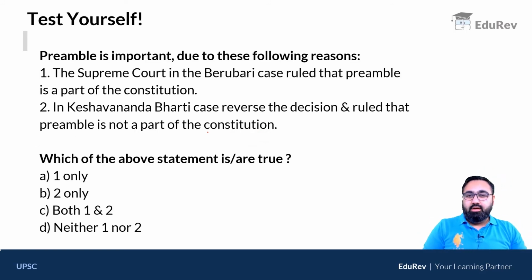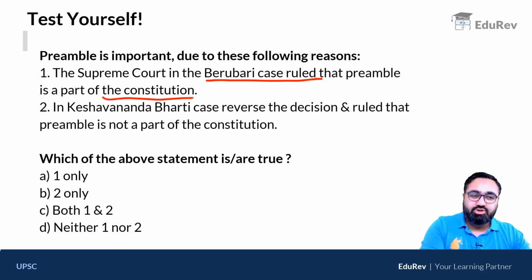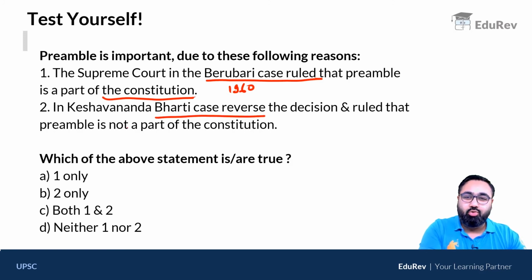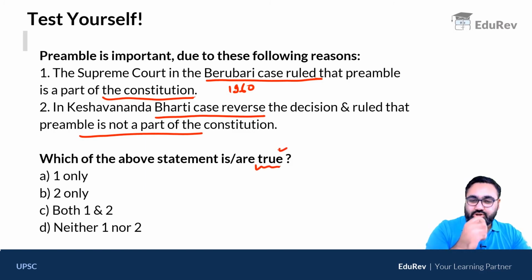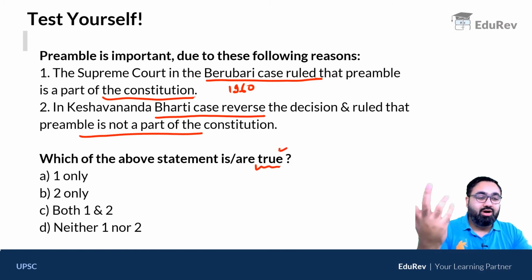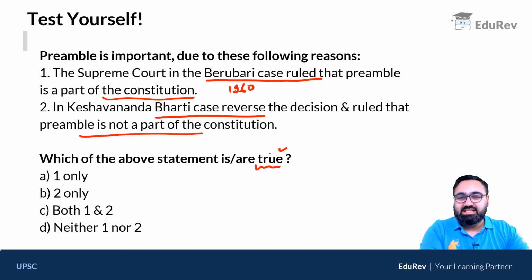Second, the preamble is important due to which of the following reasons? First, Supreme Court in the Berubari case said preamble is a part of the Constitution. That was in 1960. In the Keshwan Bharati case, the Supreme Court reversed the decision and ruled that preamble is not a part of the Constitution. Which of these is true? I'll give you, let's say, 10 seconds to answer this pretty easy question.